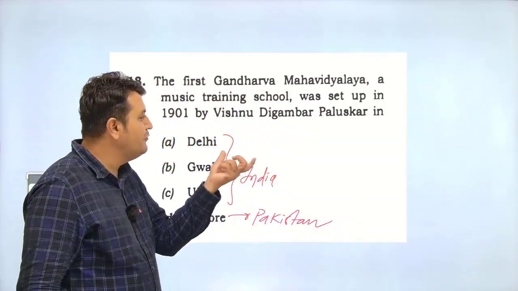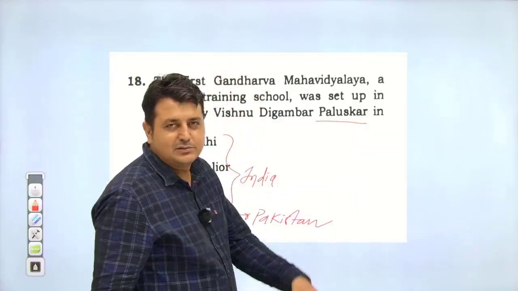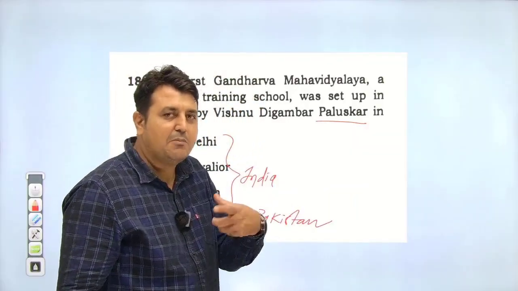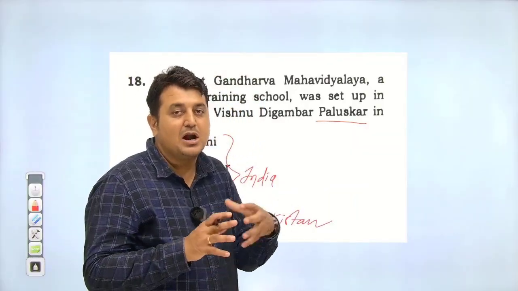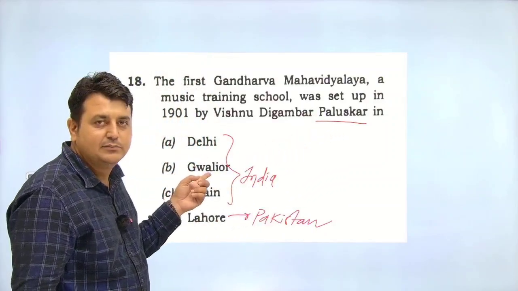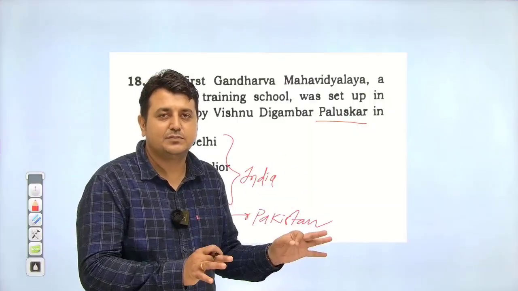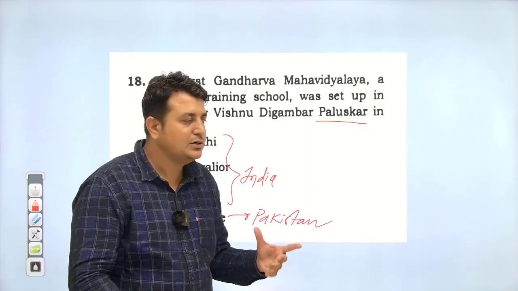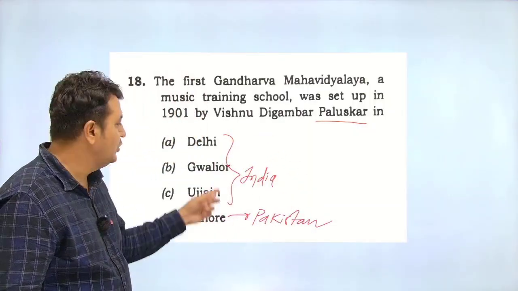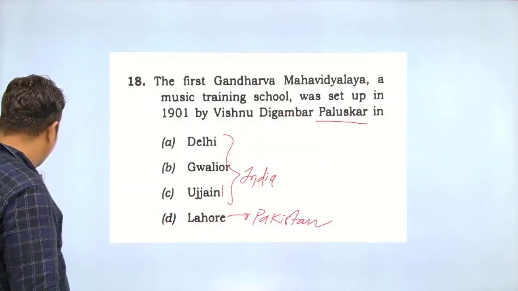So some of you have used the common sense, Vishnu Digambar Paluskar, this surname is from Maharashtra or the person of Marathi Manus. So most of you have ticked this option Gwalior. मैंने कहा था UPSC में ऐसा नहीं करना. If you don't know, don't touch. And if you use the trick, then you can use the trick odd one out. These three cities from India, one from Pakistan. So this question was asked